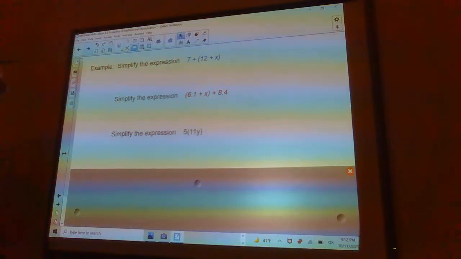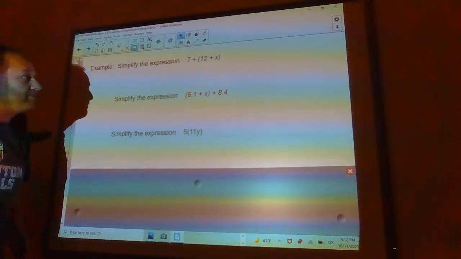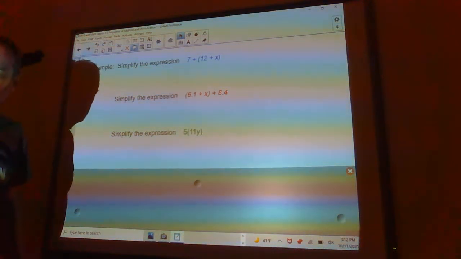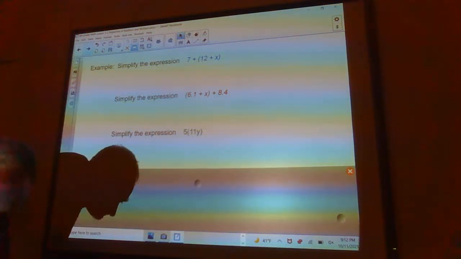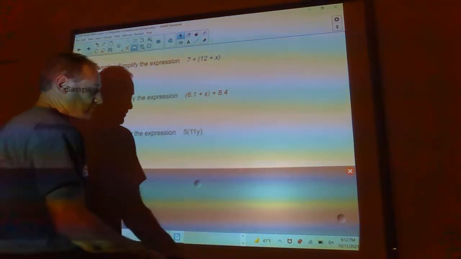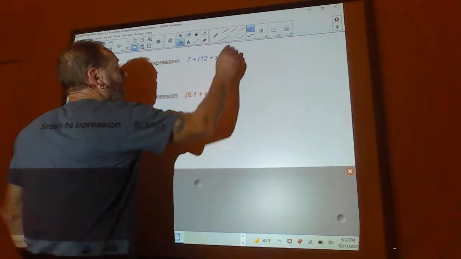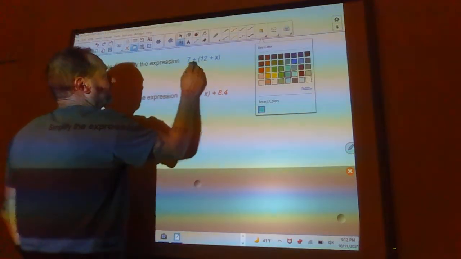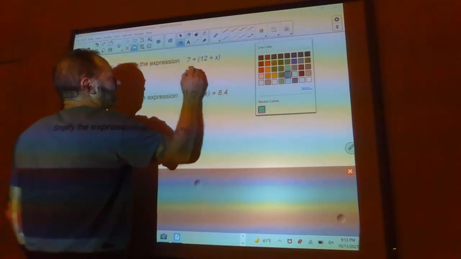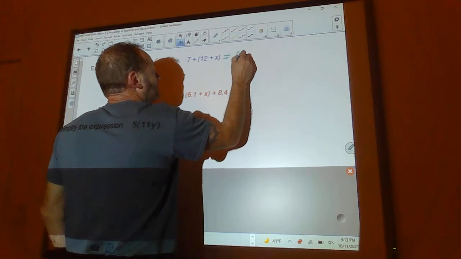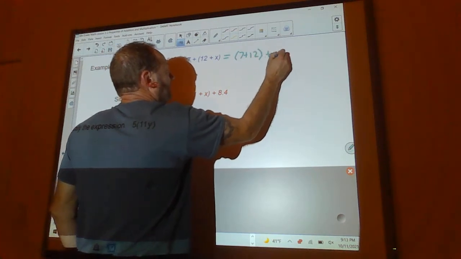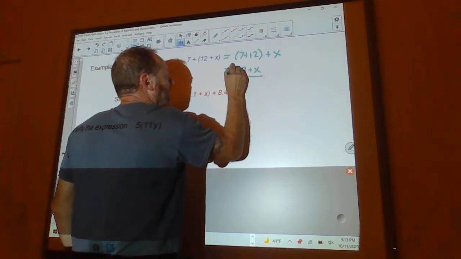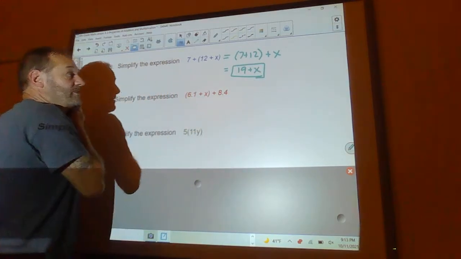Okay, so let's simplify the expression 7 plus 12 plus x. It's all addition here, so you can add in any order that you want. What we're going to do is combine our like terms. So 7 plus 12 plus x is just 19 plus x. I can't simplify it anymore, so that's the answer.